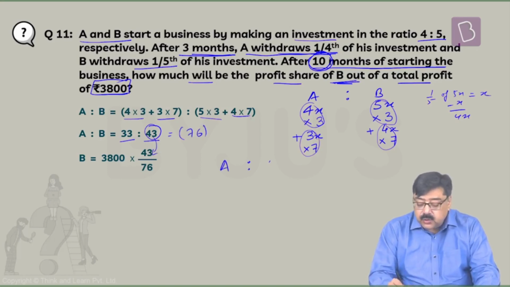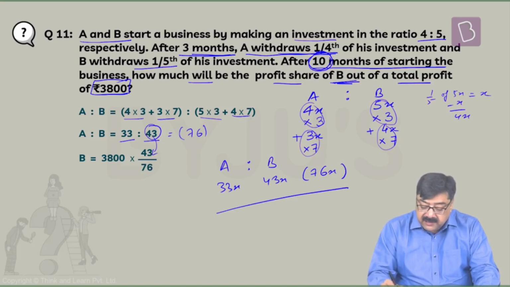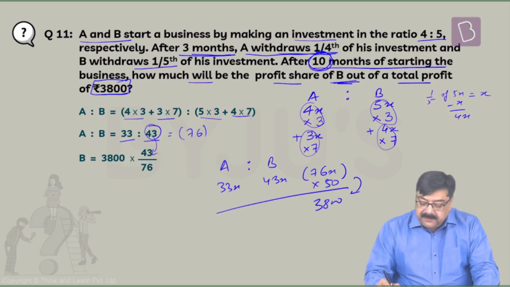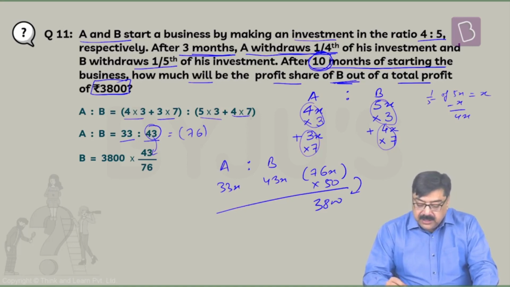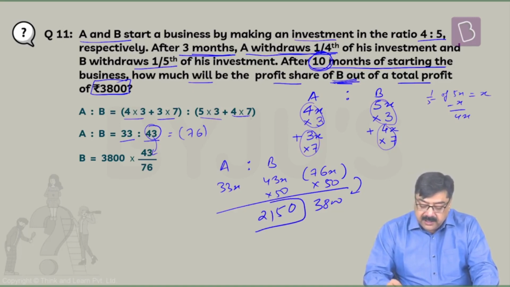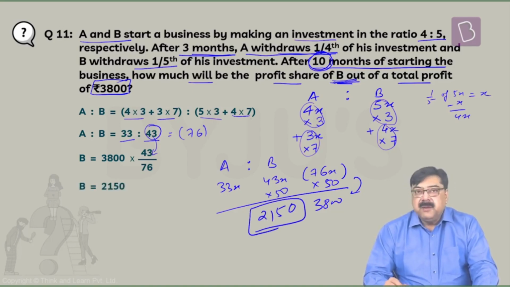Or as we usually do, this is 33x, this is 43x, total is 76x, which is equivalent to 3,800. So x must be 50. Alright, so now you need to find B's share of profit, so 43 into 50. So this works out to be 2150 as the profit received by B.